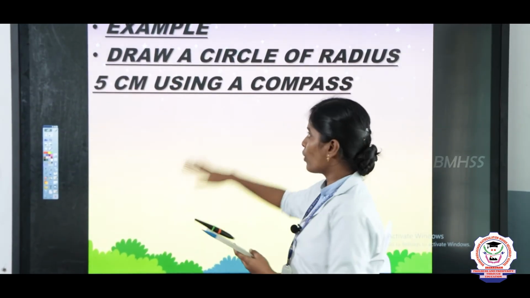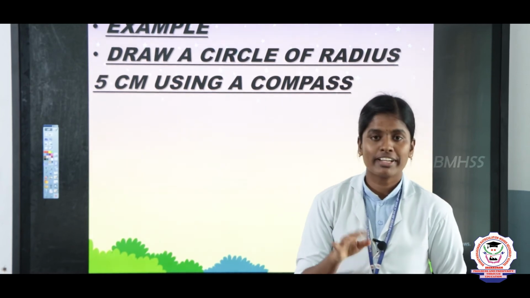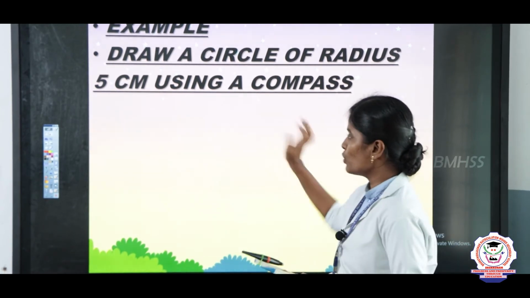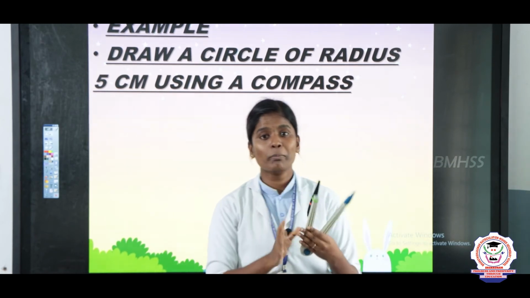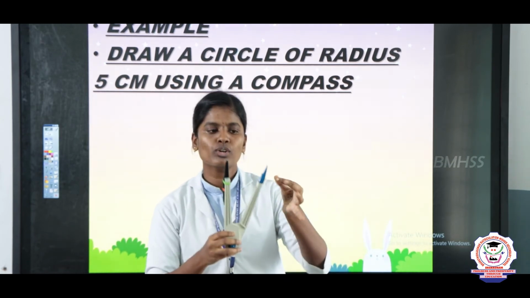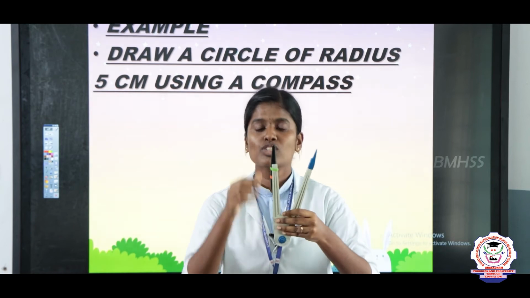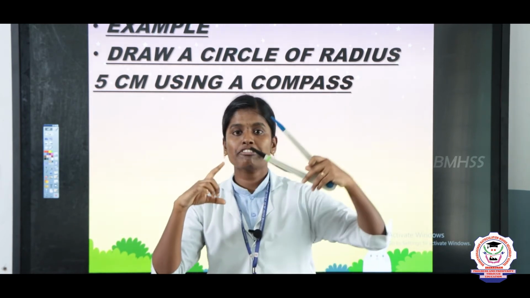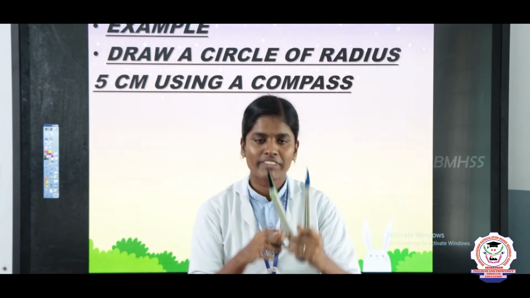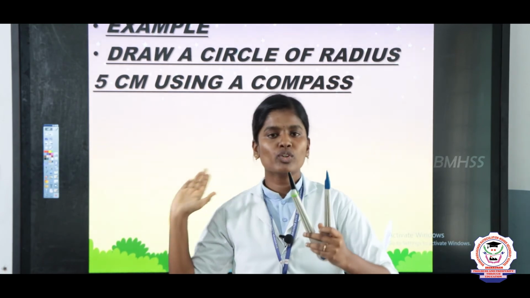Listen children, now we are going to see how to draw a circle of radius 5 centimeter using the compass. Okay, so this is the compass, this is a geometrical instrument, right? So this is called the needle and this is called the pencil holder. Now we will take a ruler and take 5 centimeter. Already I took 5 centimeter. Now I am going to draw the circle.